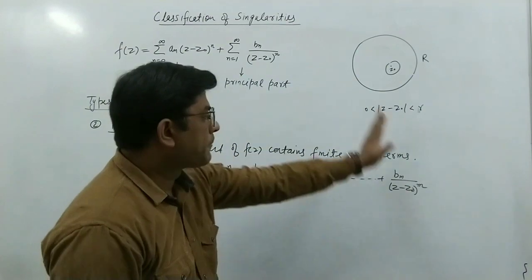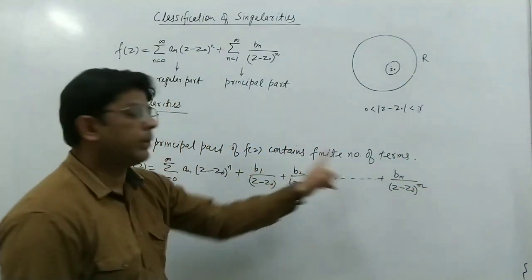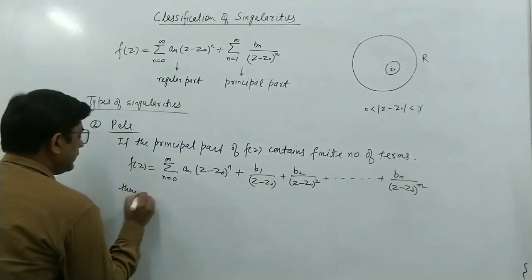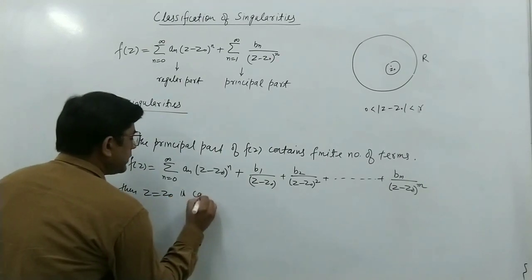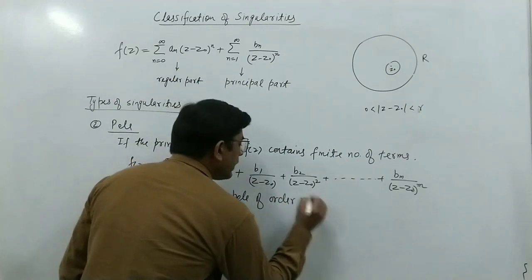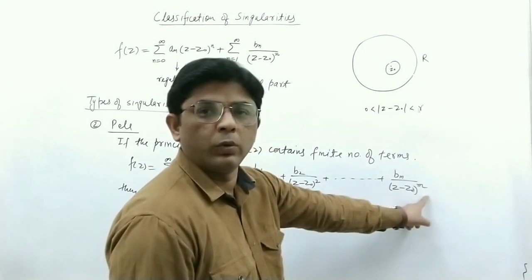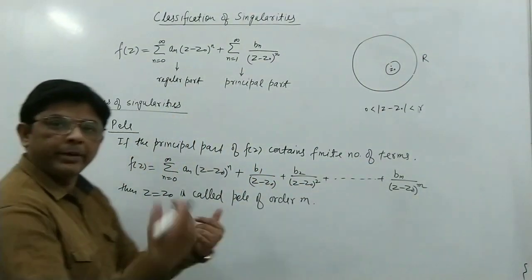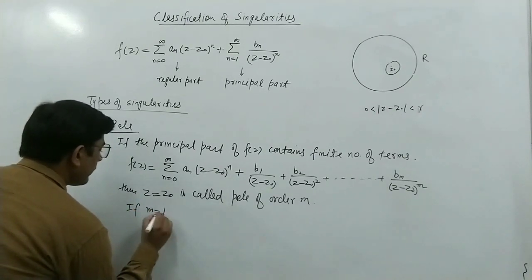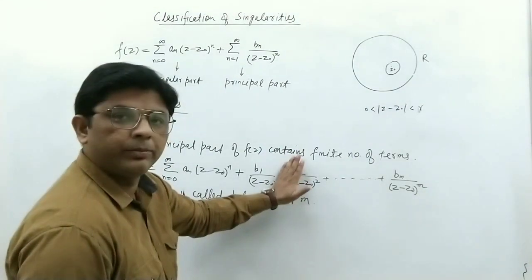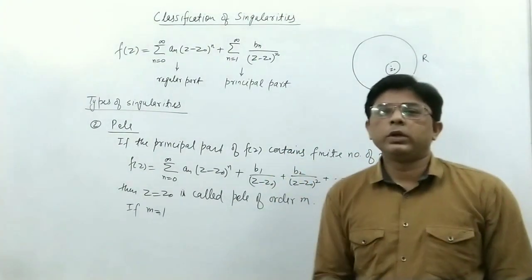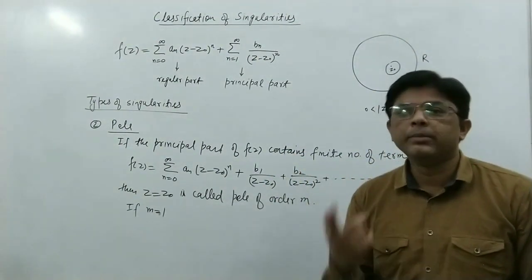So if we have a finite number of terms in the principal part, then z equal to z naught is called a pole of order m. That is, this power is the order of the pole. Suppose we take m equal to 1, that is, there is only one term in the principal part, only b1 upon z minus z naught. In this case, the pole is of order 1 or a simple pole.